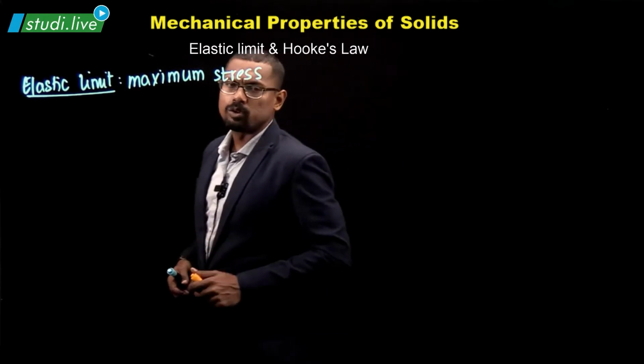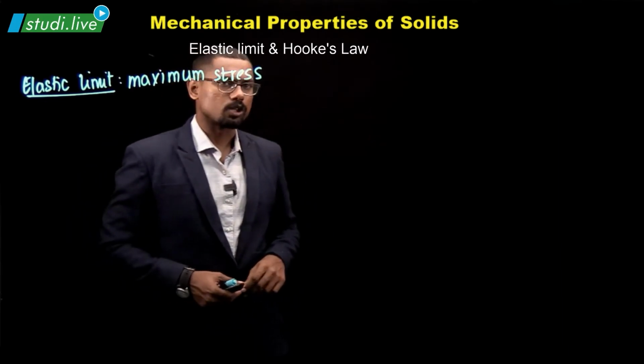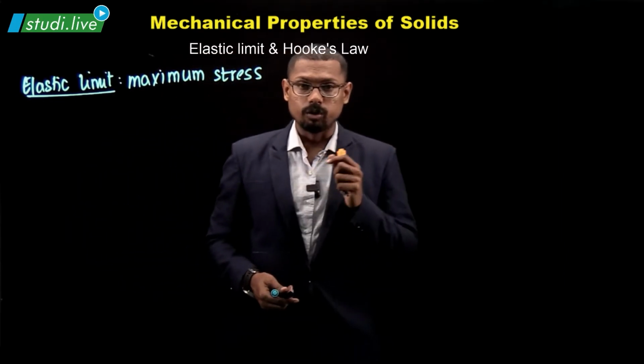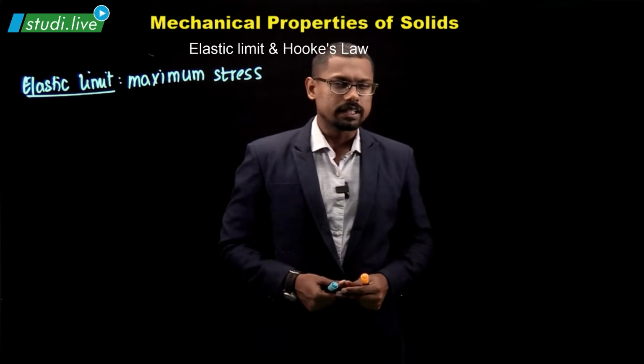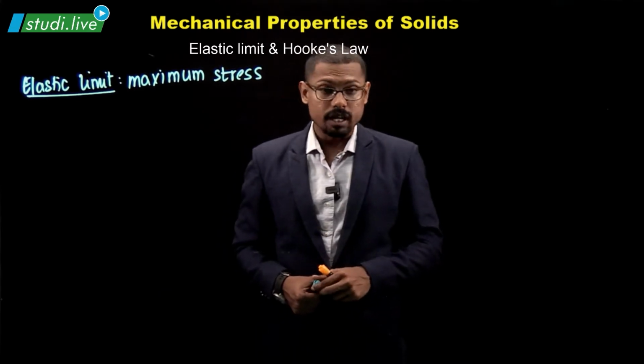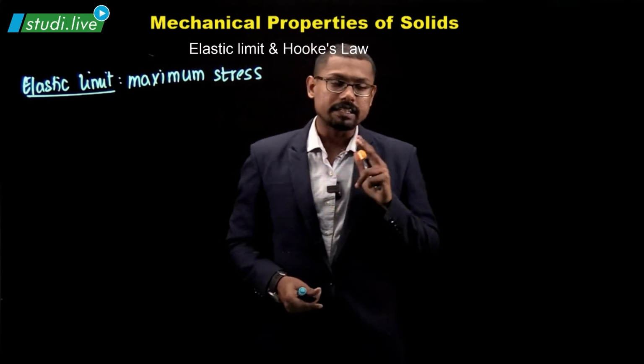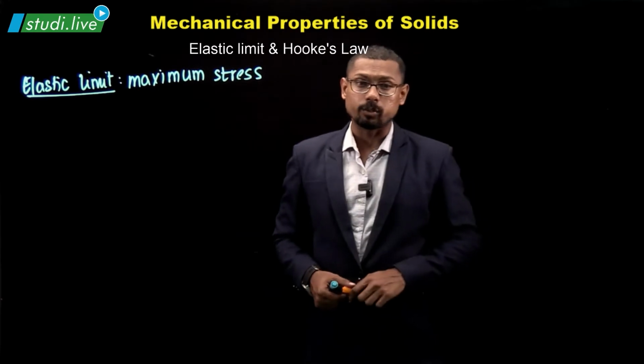What happens with Hooke's law? What basically is Hooke's law? Robert Hooke proposed this law saying that somehow the stress and the strain are interconnected to each other.